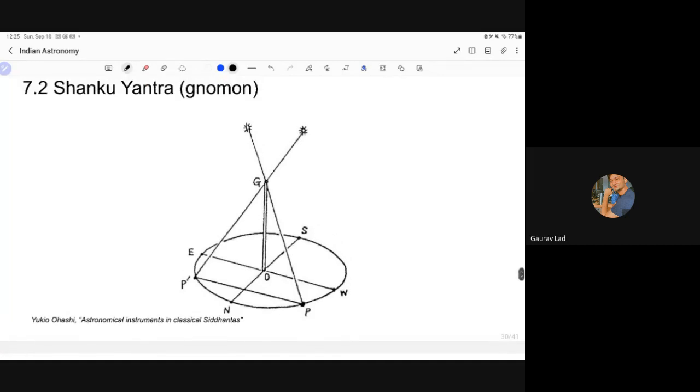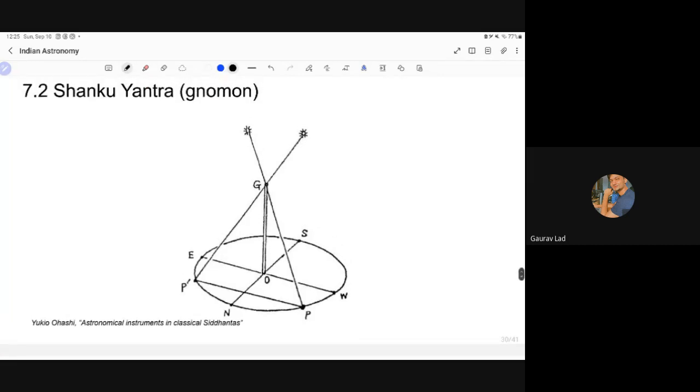So we have Shanku yantra. A gnomon was placed. If you place a gnomon, what you have to do is see where the sun rays meet this point and cast a shadow on the ground. If the sun rays are falling like this, mark a point where the shadow of the top of the gnomon is cast.